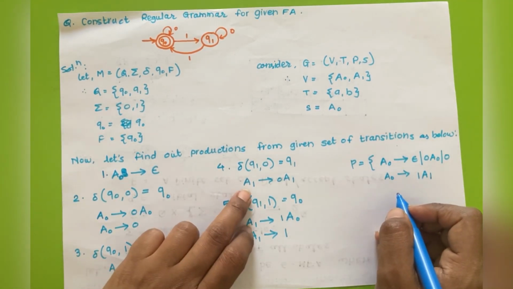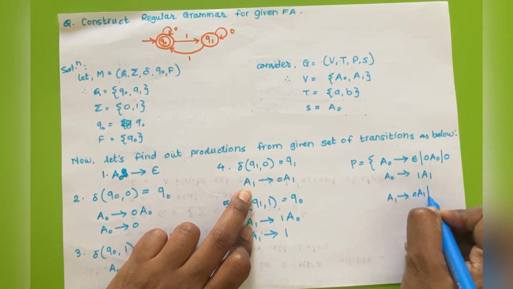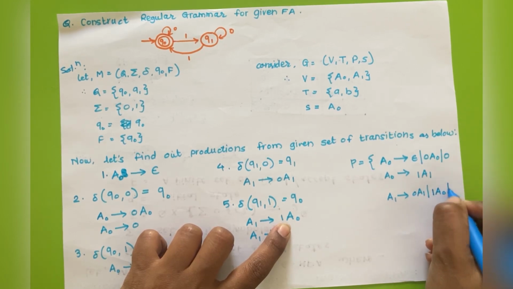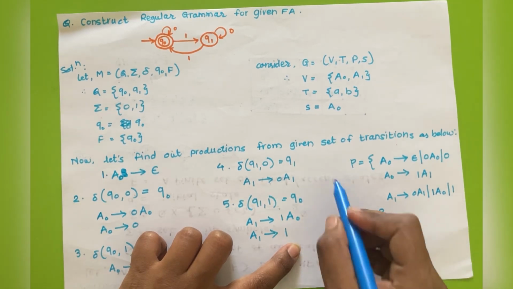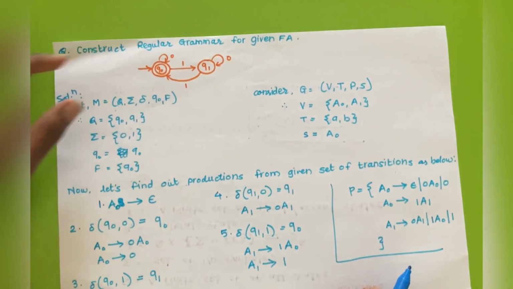Okay, now next, A1 tends to 0 A1 or A1 tends to 1 A0 or 1. Okay, so this will be the resultant set of productions for the given finite automata.